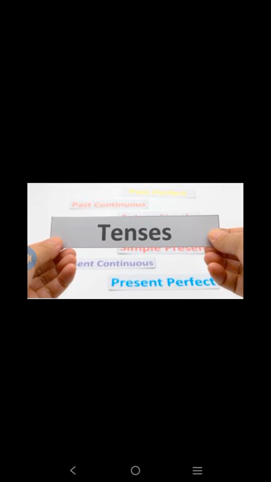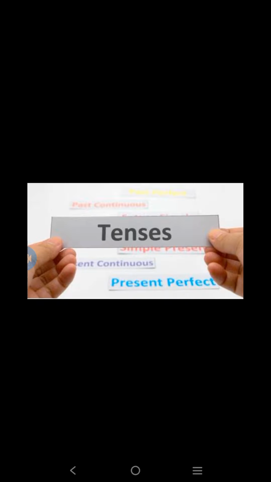These verbs take different forms to indicate the time of an action by changing their form. That is tense. And tense is broadly classified into three categories: present tense, past tense, and future tense.